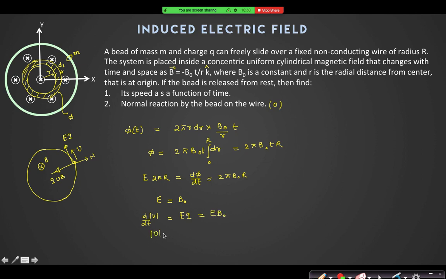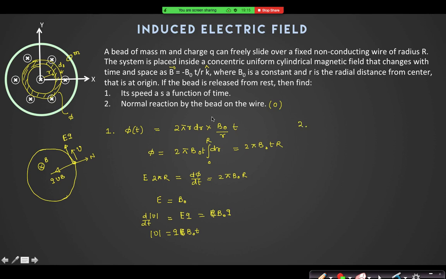So what is mod V? Mod V is equal to Q into B naught into t. Can I say that is the speed as a function of time? Charge is given.